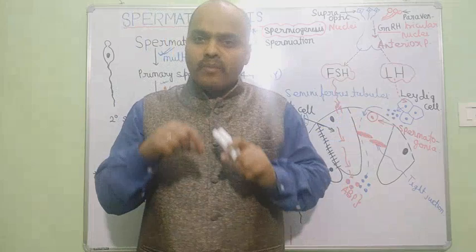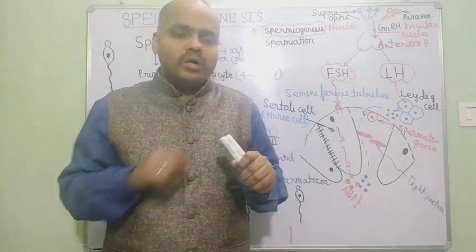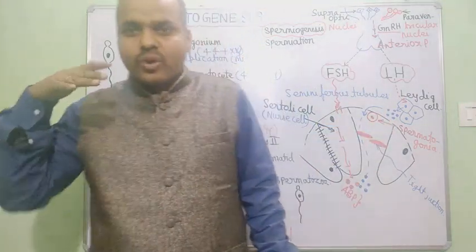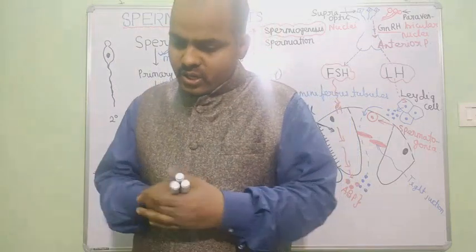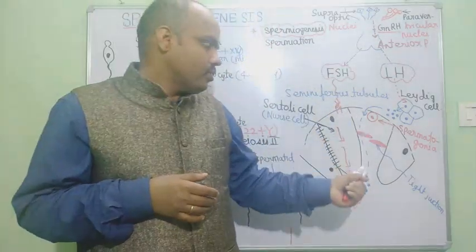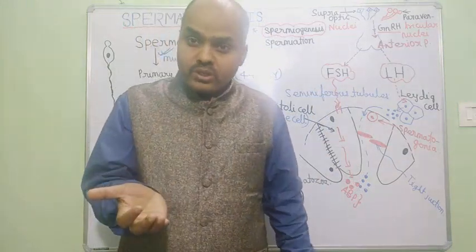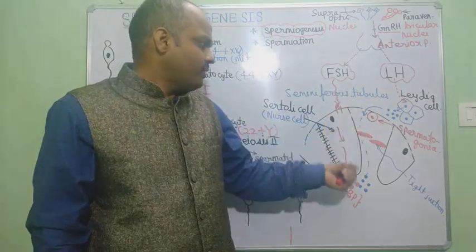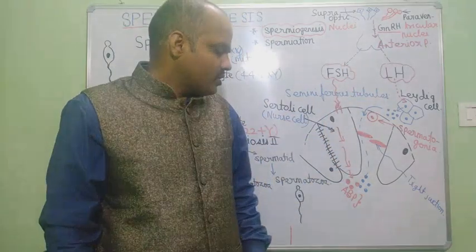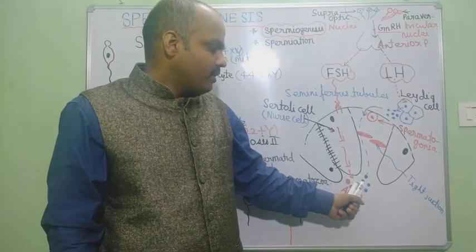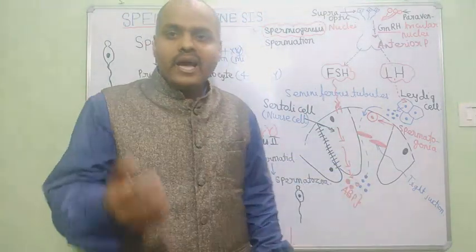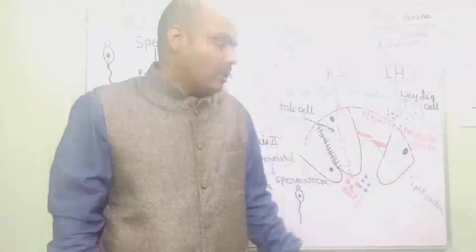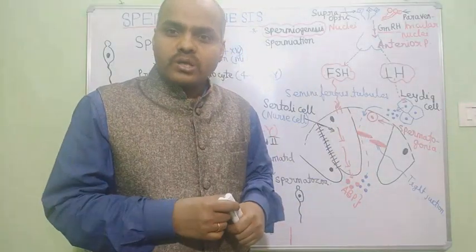So in the Leydig cell, from cholesterol, not in one step but stepwise, testosterone hormone is finally synthesized. This testosterone hormone is a steroid in nature, and it will diffuse into the seminiferous tubule and promote the process of spermatogenesis. Follicle stimulating hormone binds with the Sertoli cell, and then they secrete the hormone androgen binding protein. This androgen binding protein will bind with testosterone hormone and concentrate it in the seminiferous tubule.